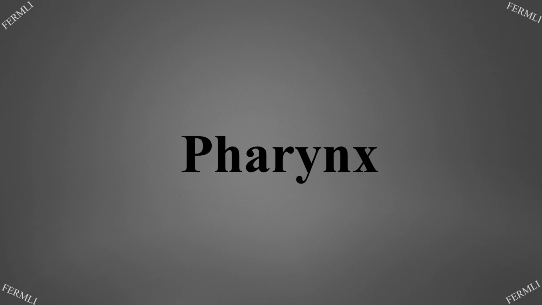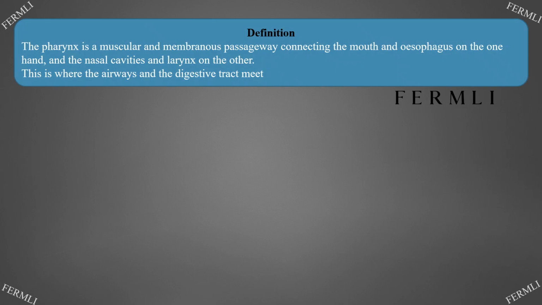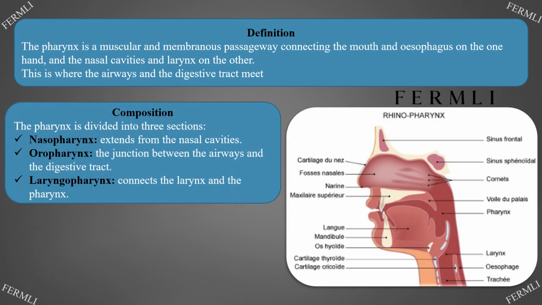Pharynx. Definition: the pharynx is a muscular and membranous passageway connecting the mouth and esophagus on the one hand, and the nasal cavities and larynx on the other. This is where the airways and the digestive tract meet. Composition: the pharynx is divided into 3 sections.